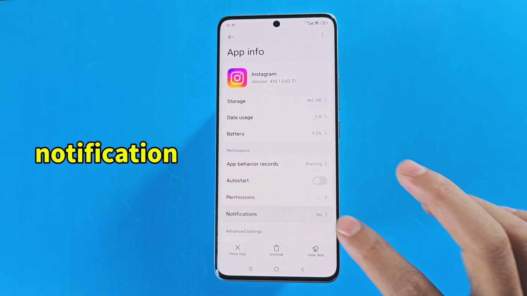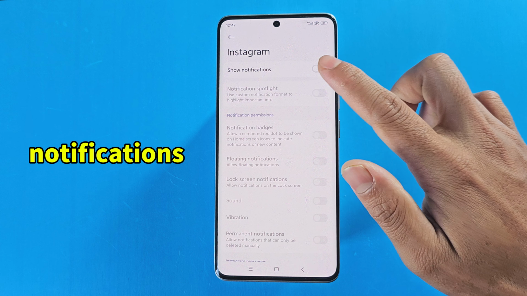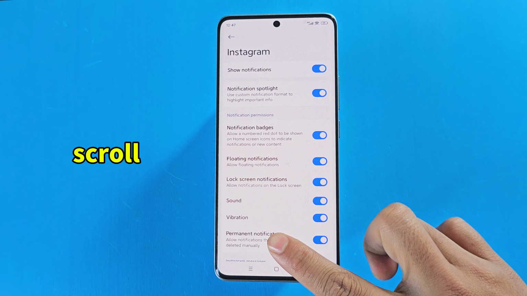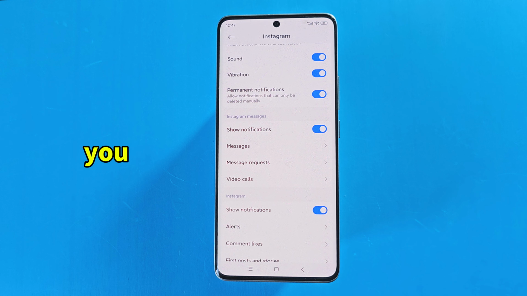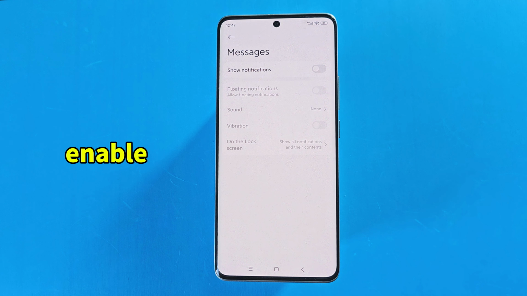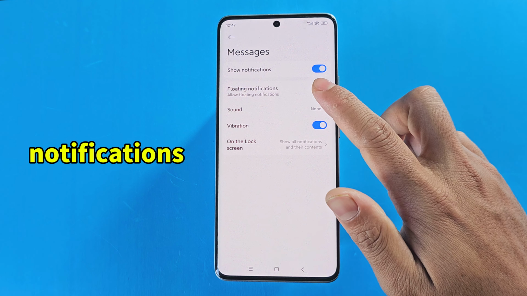Tap the notification. Enable show notifications. Scroll down. Select the notification sound you want to add. Enable show notifications. Then enable floating notifications.